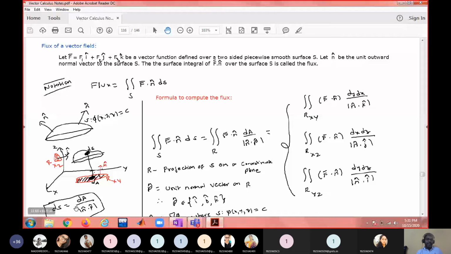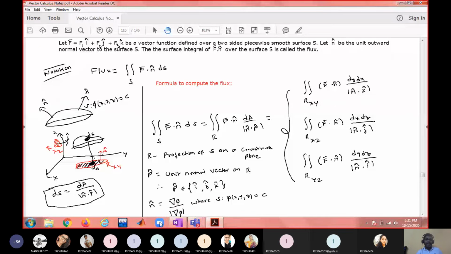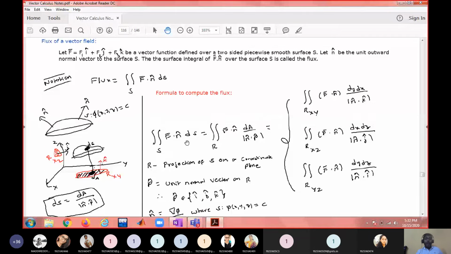By using the formula del phi by mod del phi. What is the formula? n cap is del phi by mod del phi, where phi is the surface equation. So n cap is the outward normal vector, which is going away from the surface, not coming into the surface. So f bar dot n ds is given by dA by n bar dot p bar. n bar is the outward normal vector. p cap is the unit normal vector on the projection.